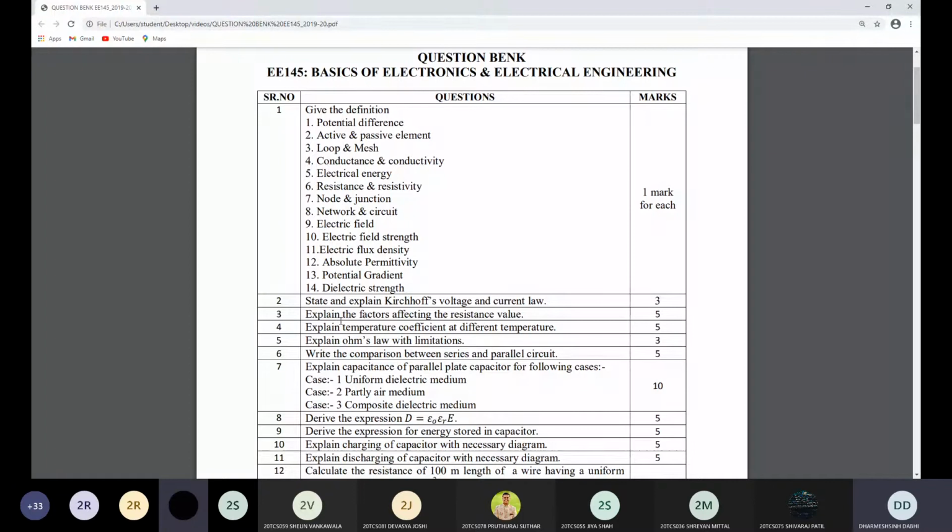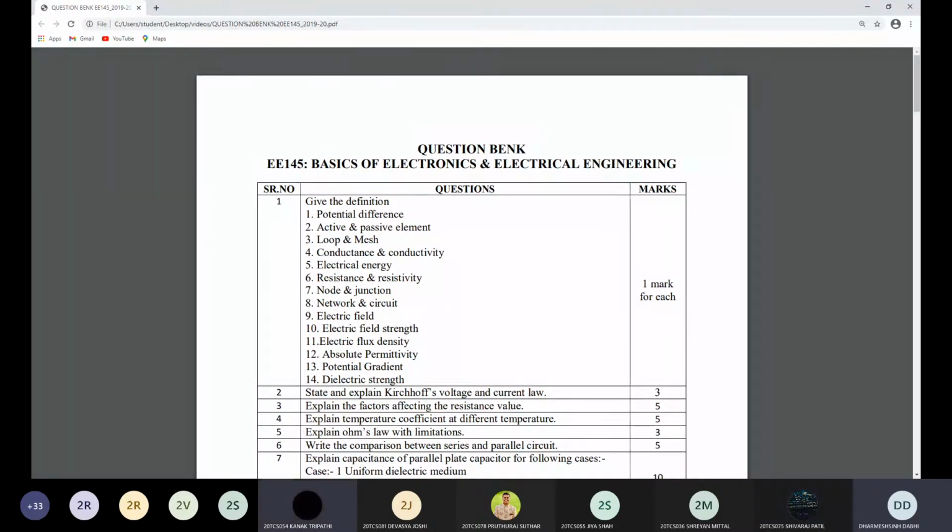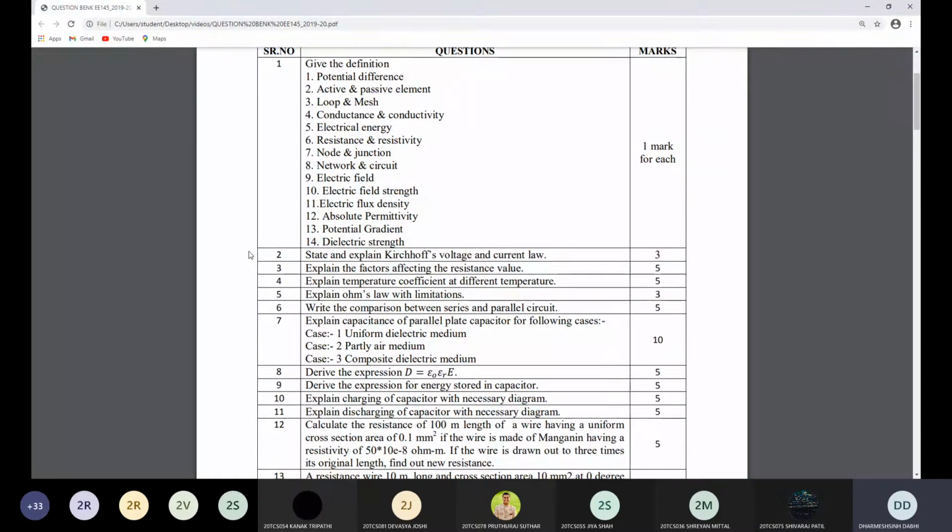Sir, are you sharing something? Yes. Sorry, are you sharing something, because I'm not able to see anything? No one can see this question bank. Tell me, did anyone see the question bank? Sir, I can see now. Sir, I'm able to see it. Sir, yes, sir, I'm able to see now.